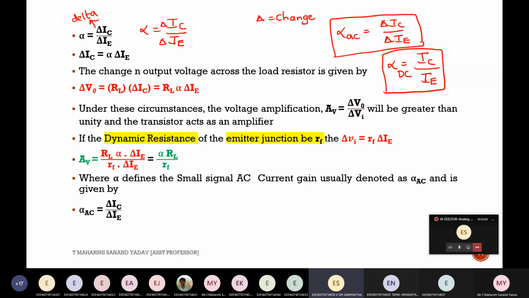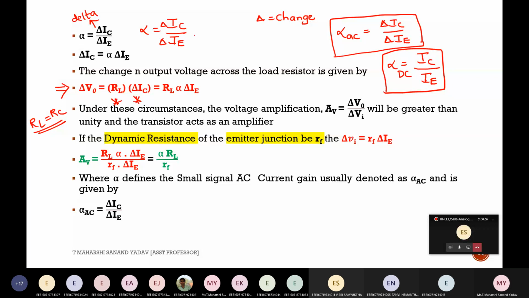He will ask you what is meant by AC amplification factor and DC amplification factor. If it is DC, there is no input signal present at the input port. If it is AC, I'm applying a sinusoidal input, which is AC in nature. And this is a way to calculate output voltage. Output is I into R. So output current is IC followed by load resistor RL. Here instead of RL, I am making use of RC. Whatever it may be, no issue. So this is the relation to find it.